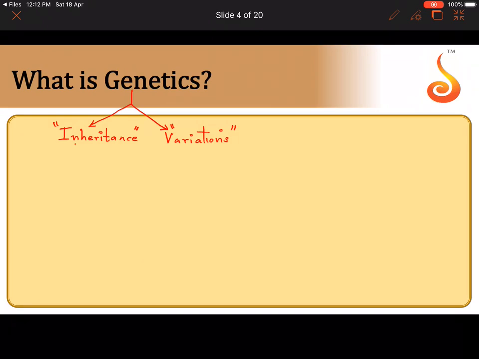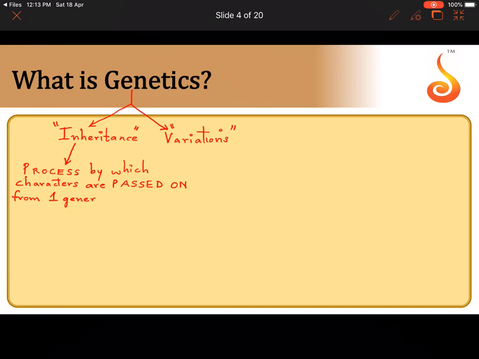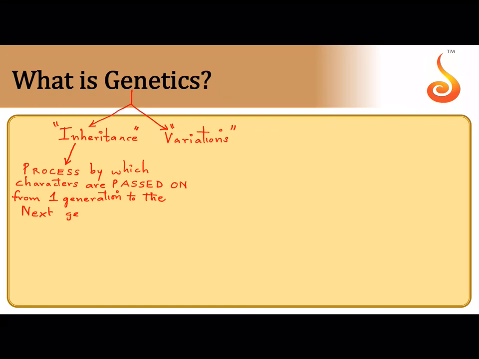Now, what do you mean by inheritance? Inheritance is a process. You all know how characters are passed on from one generation to the next. So that is what inheritance is. It is a process by which certain characters are passed on from one generation to the next generation, for example, from parents to the offsprings.